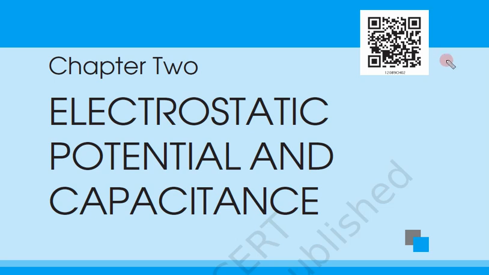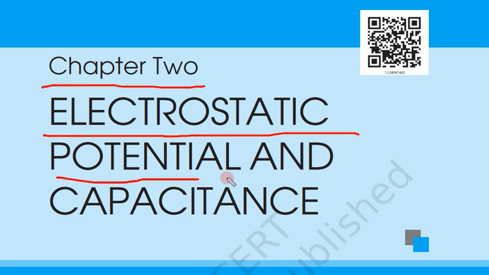Hello students, today we are going to start the new chapter 2, which is electrostatic potential and capacitance. Last year in class 11th we studied potential energies and work done, which can be stored in an object.